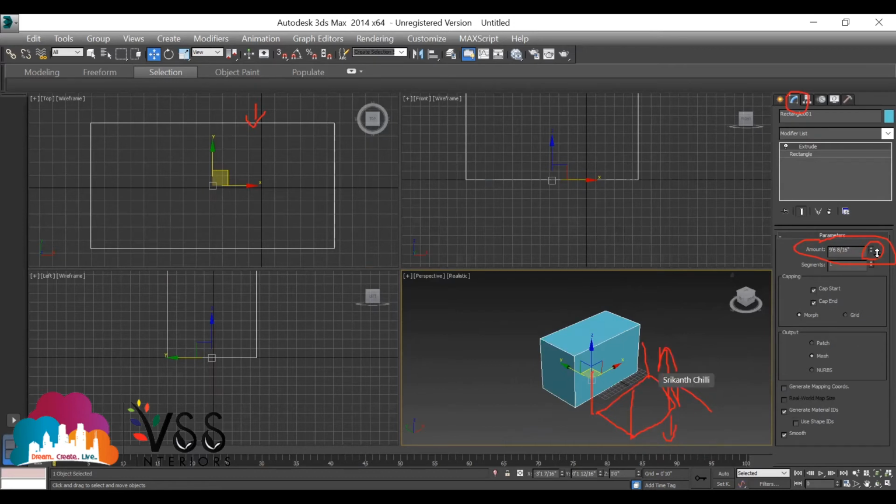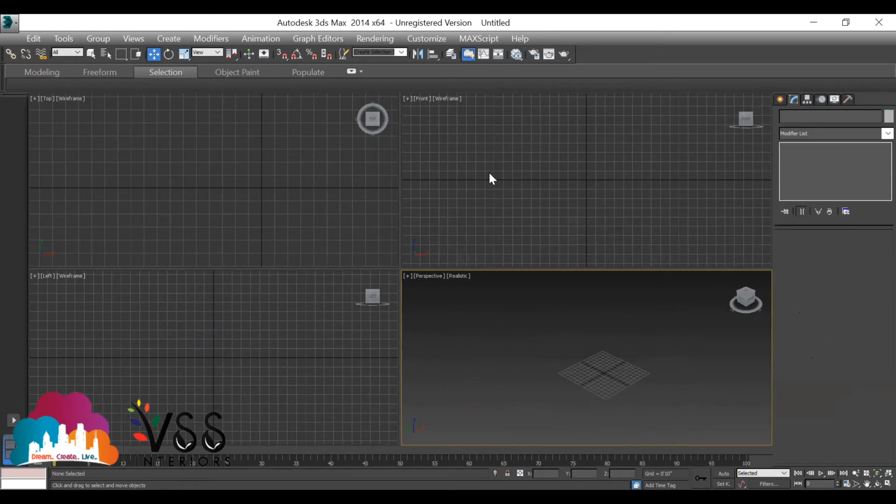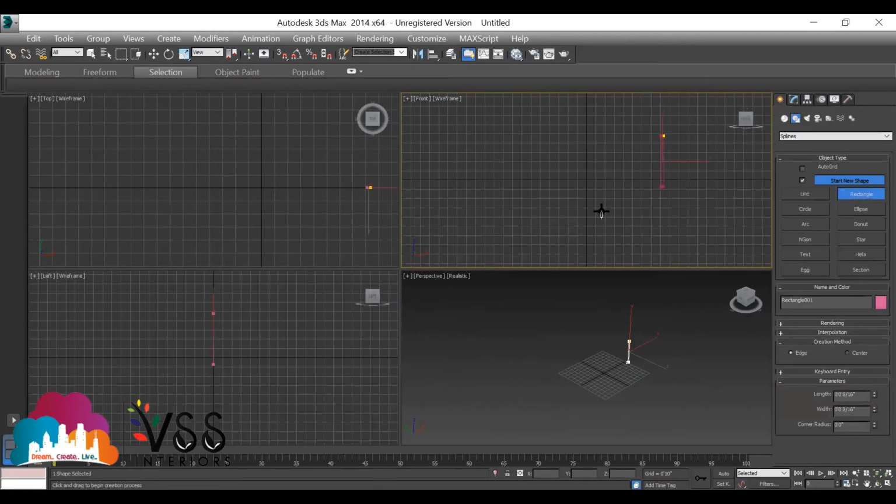Now I want to create a wall here, and I want to make a hole in my wall for the door and window. So what you do is delete everything from the screen, go to the front view and draw a rectangle. Go to the front view and create a rectangle.